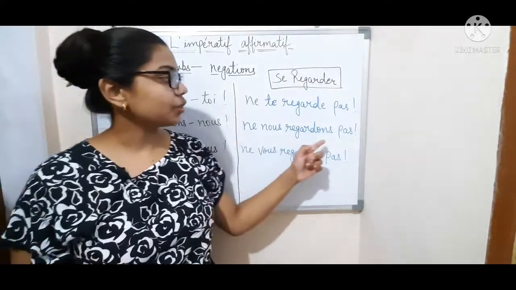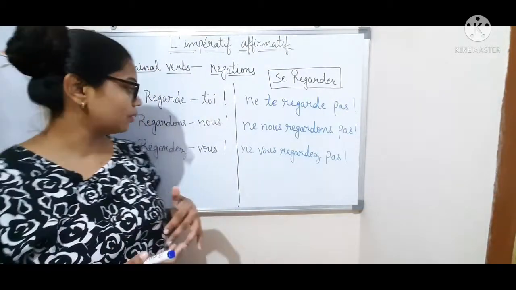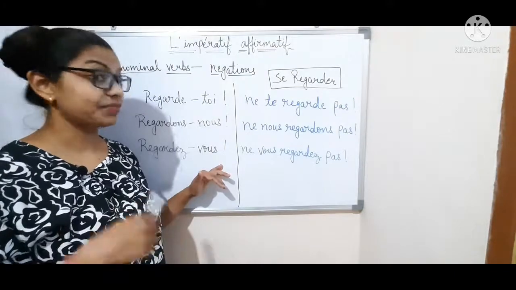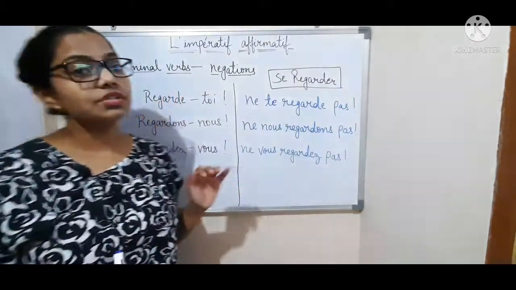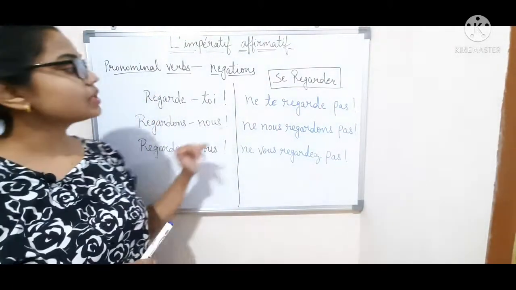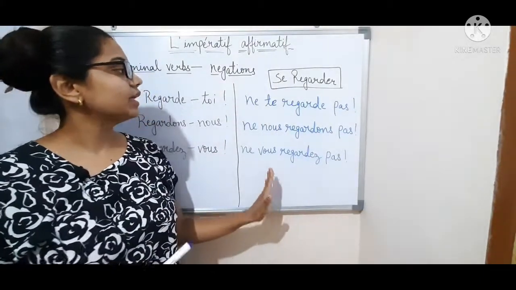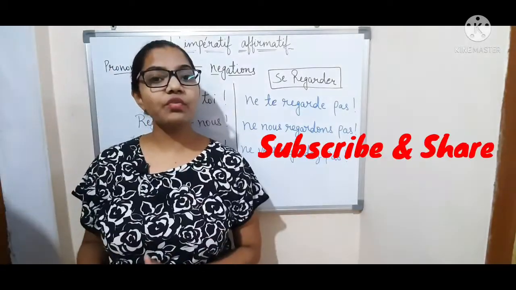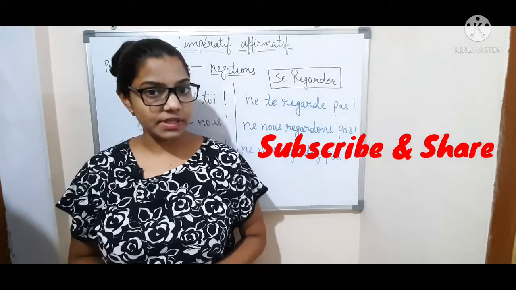Ne nous regardons pas, let's not look. Regardez-vous, look at yourselves. And ne vous regardez pas, don't look at yourselves. So these are the positive pronominal verbs in imperative sentences, and these are the negative imperative sentences with pronominal verbs. This is how we use negations with pronominal verbs in imperative sentences.